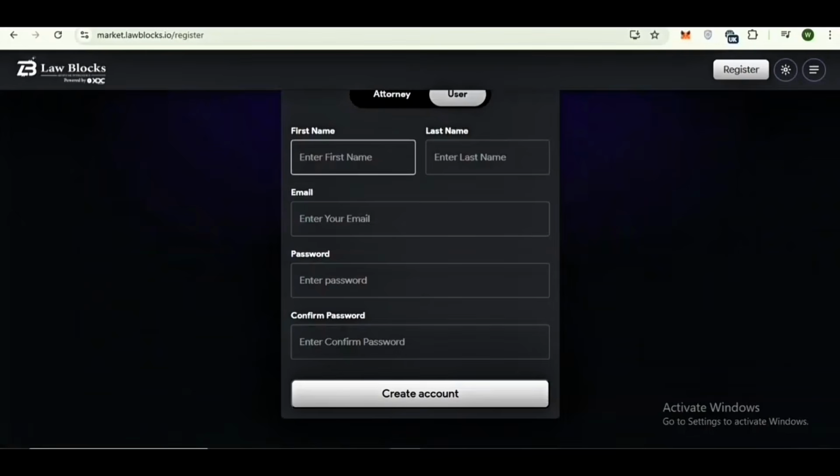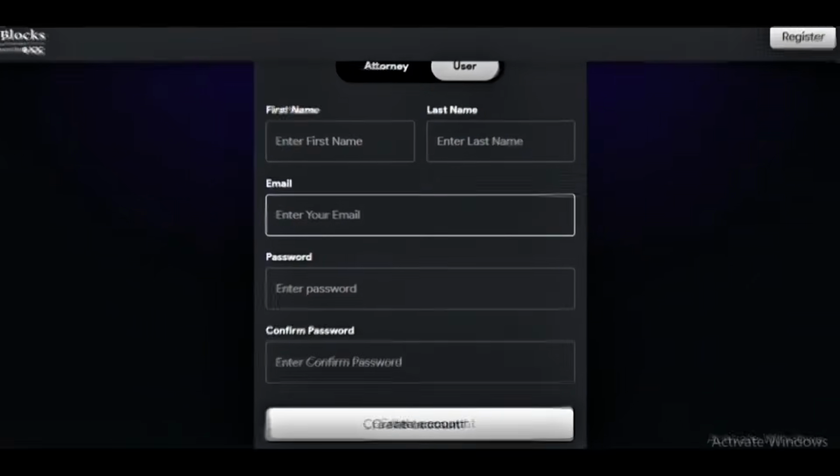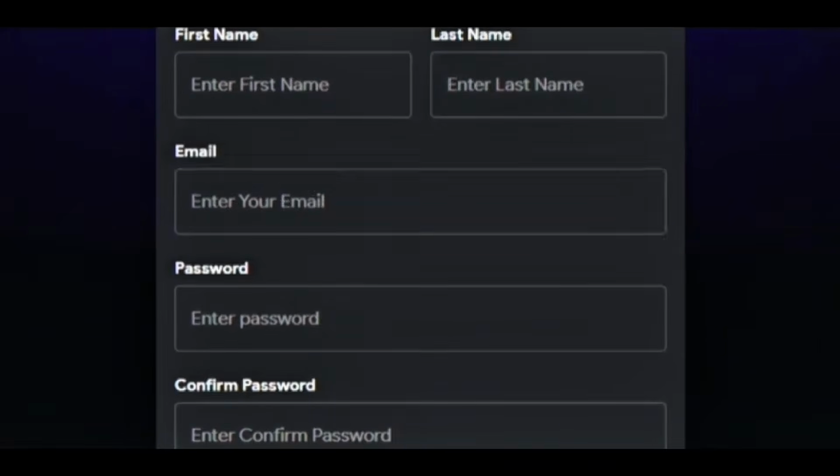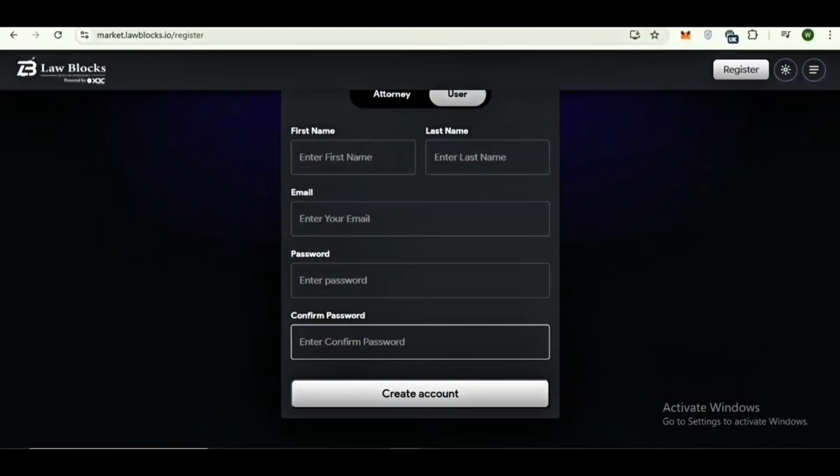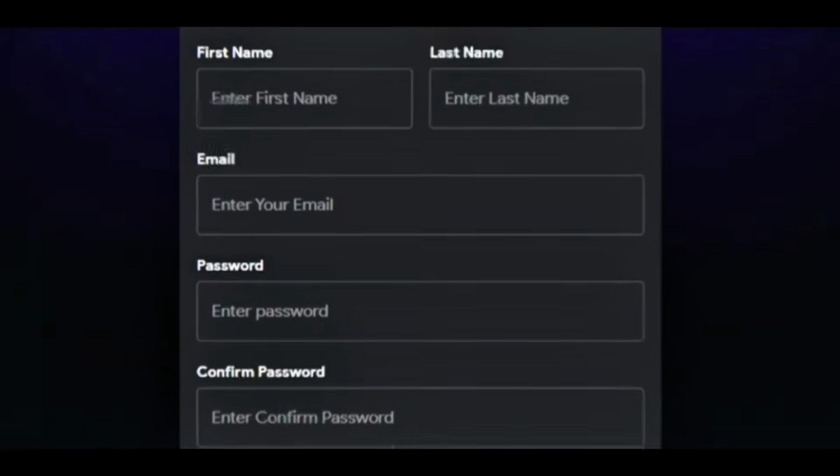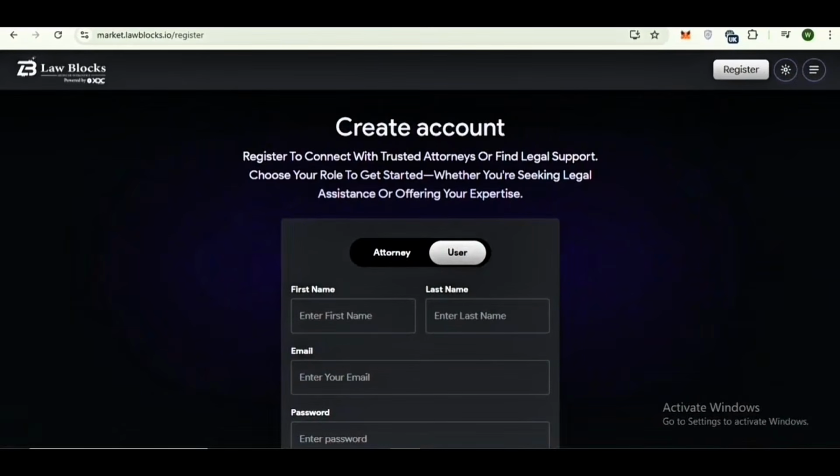First of all, you will have to enter your first name and then second name. After this, you will have to enter your email, then set your password, and then confirm your password. After filling in this data, you can successfully register your account.